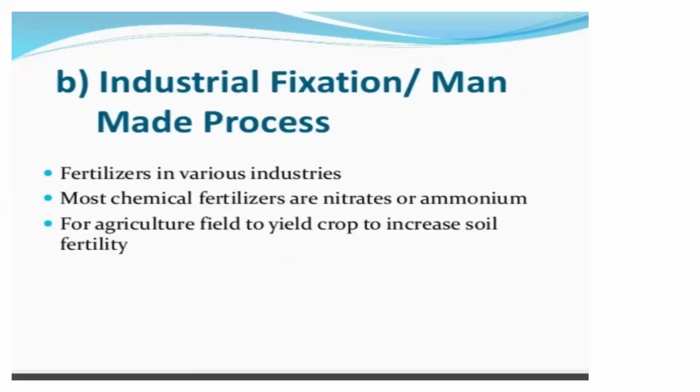Another way is industrial fixation, that is the man-made process, which means the Haber method of nitrogen preparation. The fertilizers used in various industries, we know that most chemical fertilizers are nitrates or ammonia.